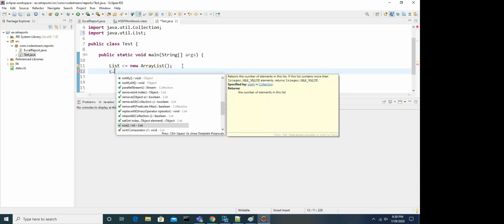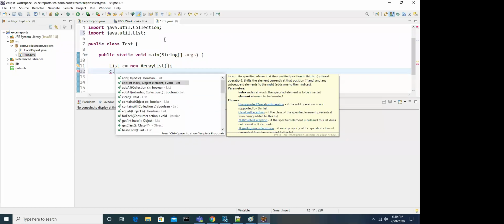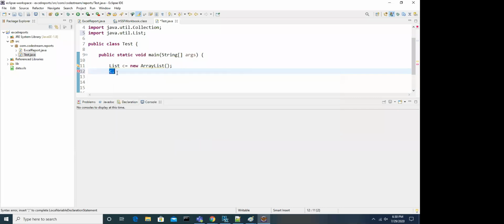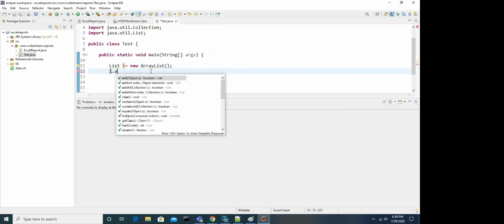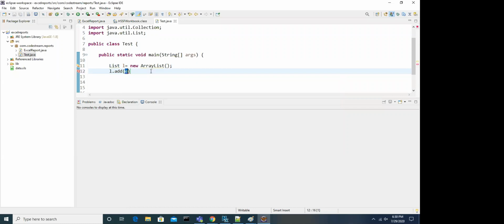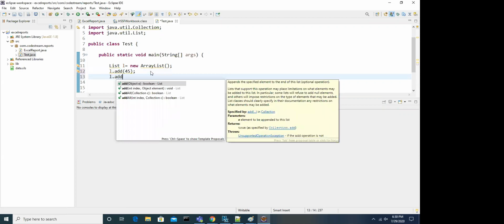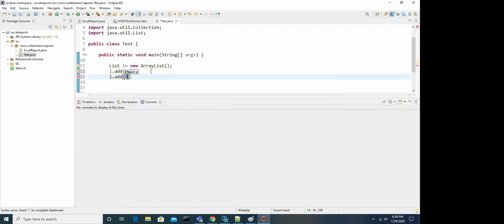So List is the sub interface of the Collection interface. This is the basic rule, not a new thing. I explained earlier what happens at compilation time when the compiler is compiling the method calling, and at runtime. Now this is the ArrayList object, and let me give it the name l. There is a predefined method add, so l.add, let's say 45. I'm just adding 45.